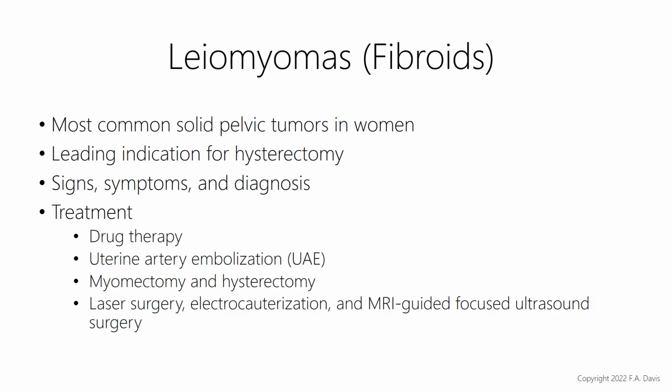Leiomyomas are also called fibroids or uterine fibroids. This is the most common solid pelvic tumor in women and the leading reason for a woman having a hysterectomy. These are most commonly located in the uterine wall, and you can look at page 988, figure 31-4.